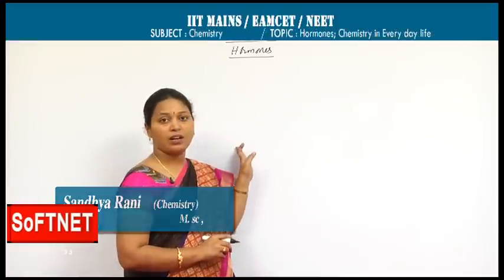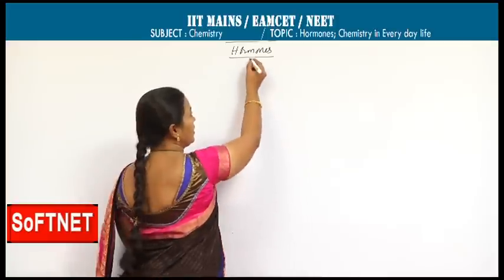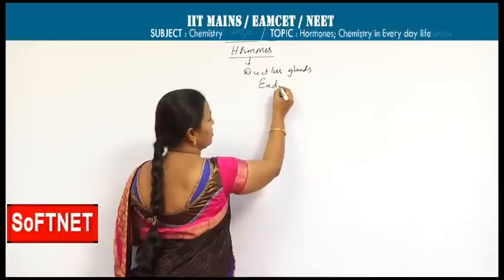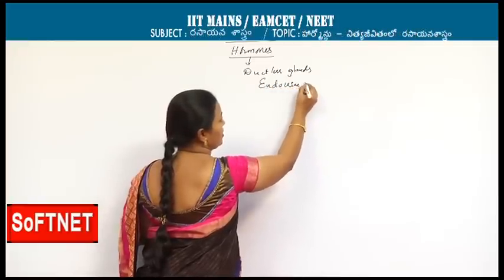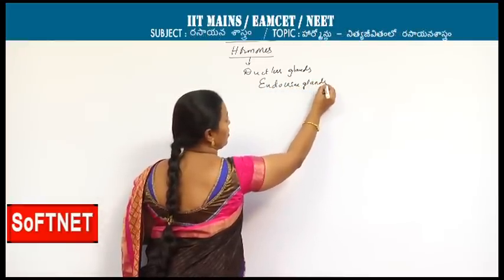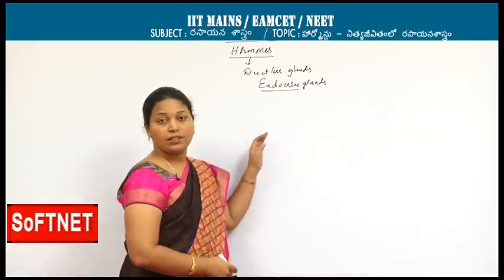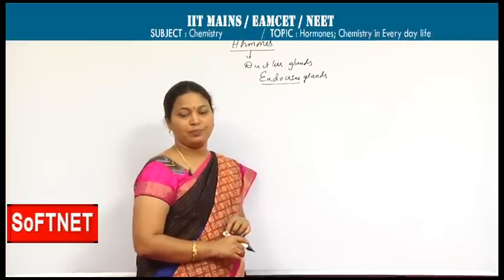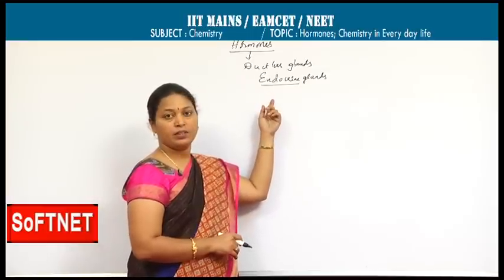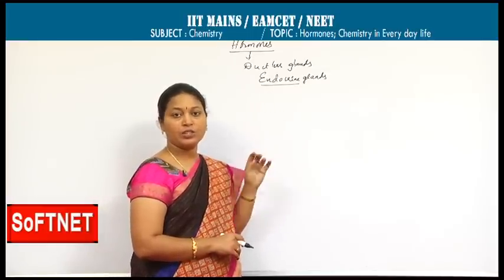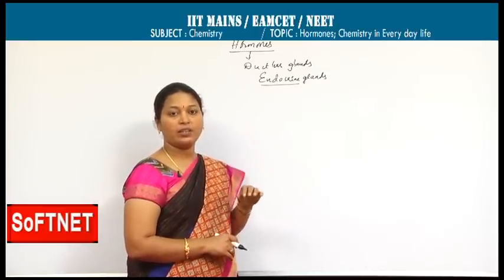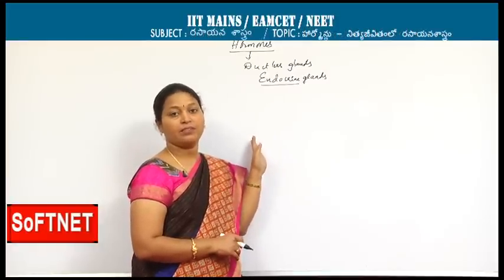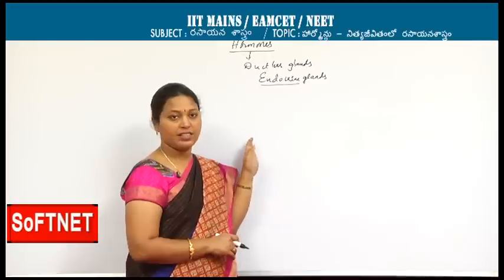These hormones are secreted by ductless glands called endocrine glands. The specialized glands which secrete the hormones are endocrine glands. Endocrine glands secrete the hormones into the bloodstream. By the movement of blood, they show their action where they have to perform their function. They show their action there itself.